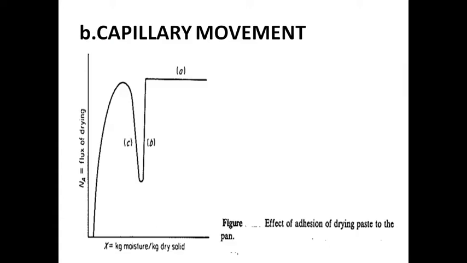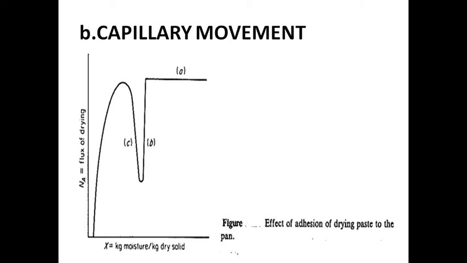Second theory, capillary movement. When certain pastes are dried in a pan, the adhesion of the wet cake to the bottom of the pan may not permit ventilation of the subsurface passageways by gas. This figure shows the effect of adhesion of drying paste to the pan.